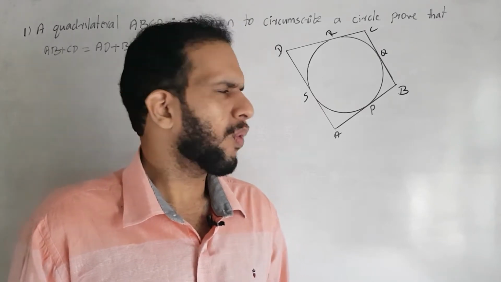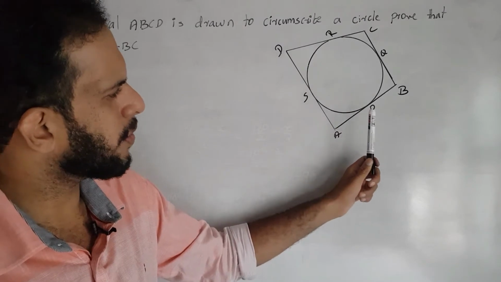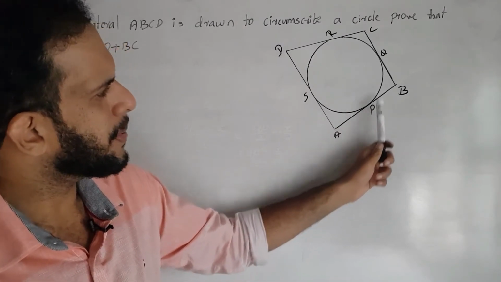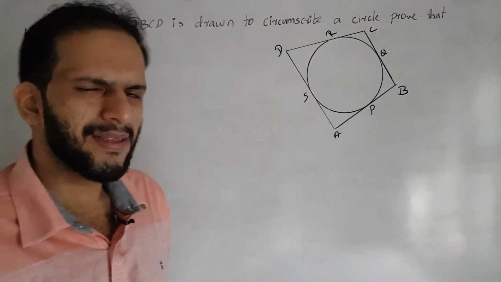Correct. So what are the points where the tangents meet the circle? What are the points of contact? The points of contact are P, Q, R and S. Okay, we discussed this in the last class.